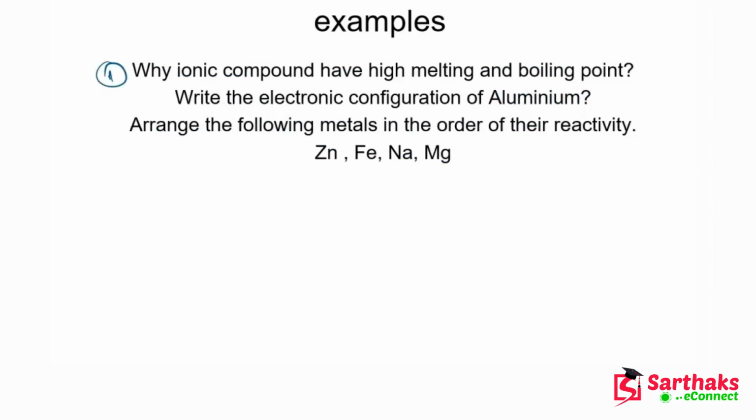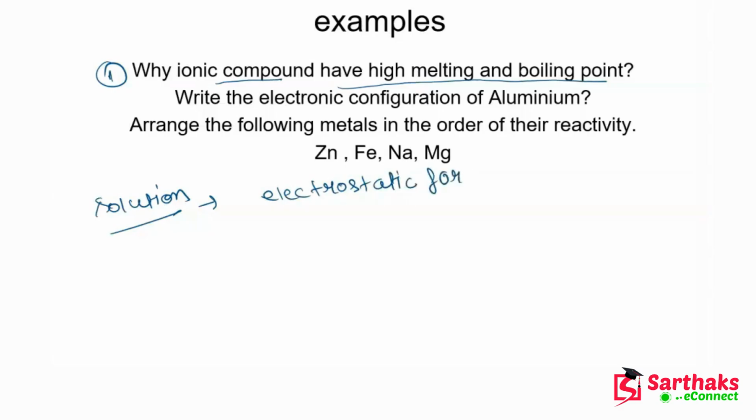So this is example number one: why do ionic compounds have high melting and boiling points? As I told you on the previous slide, ionic compounds are formed by the very strong electrostatic force. Because this force is very high, the melting point and boiling point of these ionic compounds is very high.